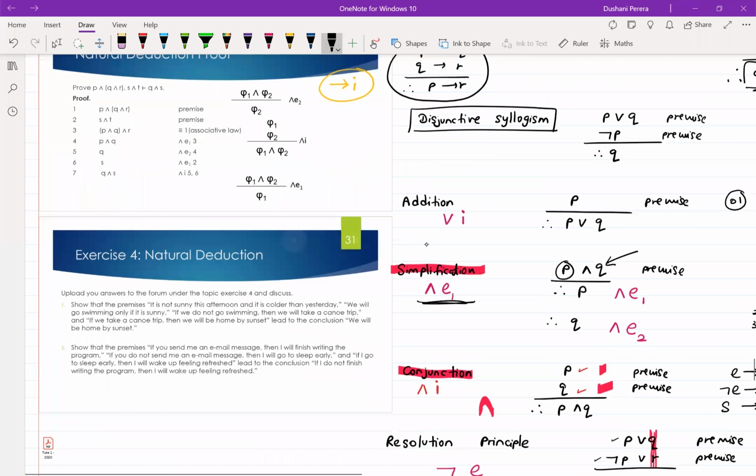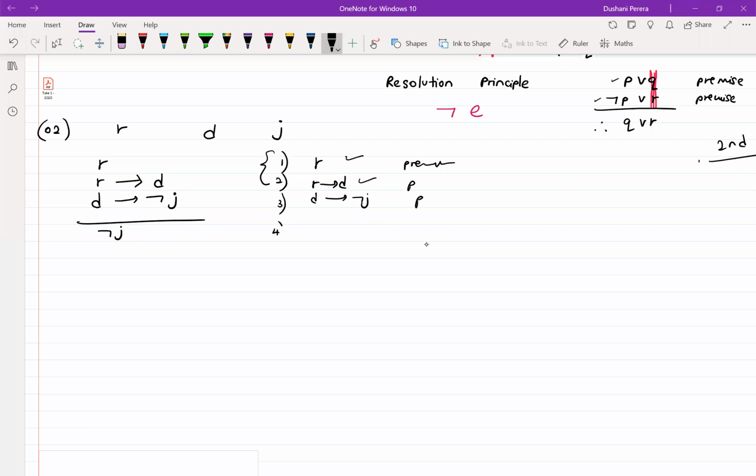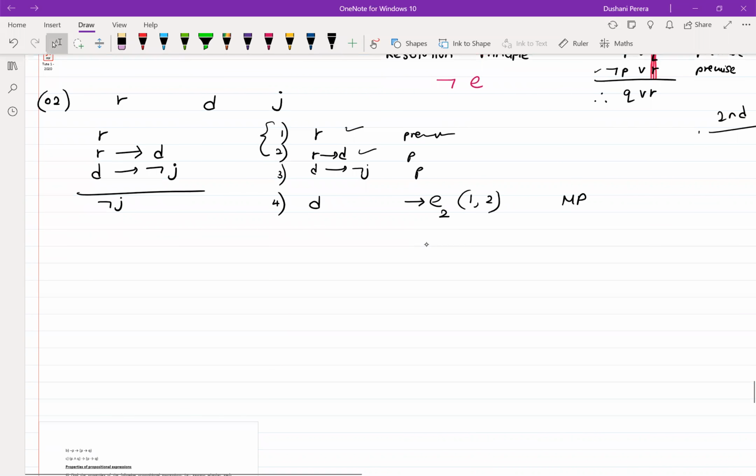So as my fourth step I will say that Q is true, Q is D. I eliminated the implication and kept the second proposition. The premises I used were 1 and 2. This is modus ponens, right?